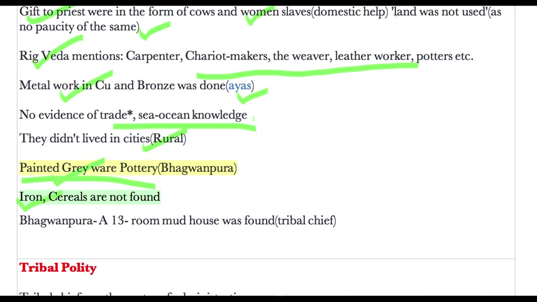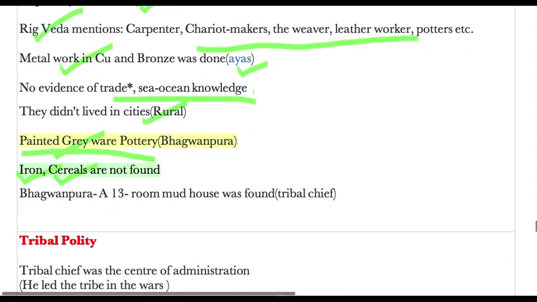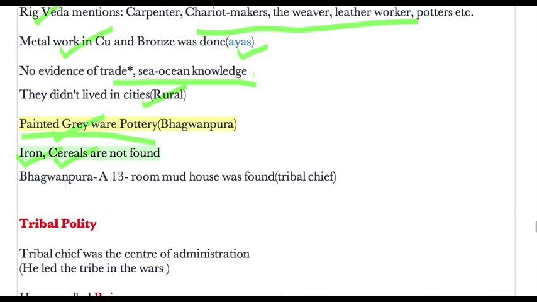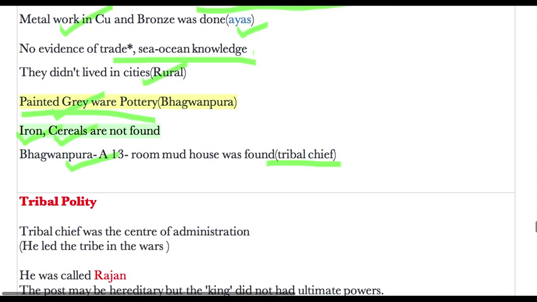So later on we will see that iron was discovered and cereals were also grown. But during the early Vedic period, that is Rig Vedic period, they were not grown. Then in Bhagwanpura itself, a 13-room mud house was found that points that it might be a house of a tribal chief or a big family.